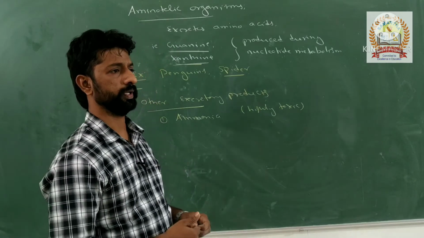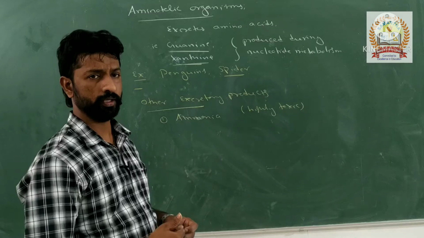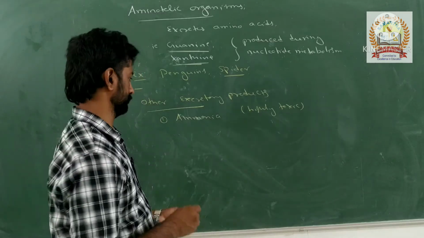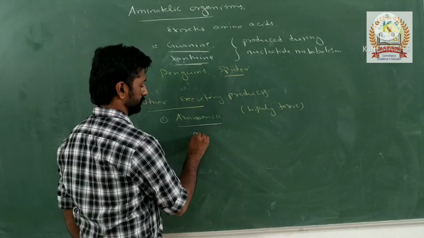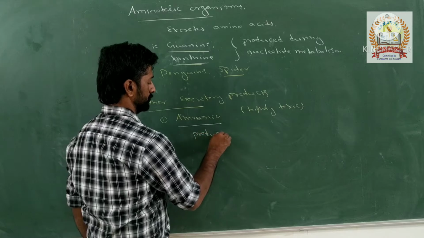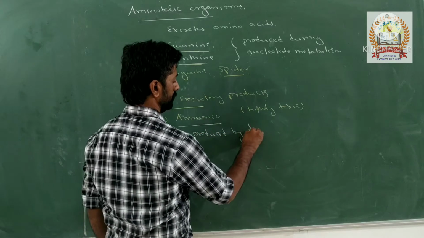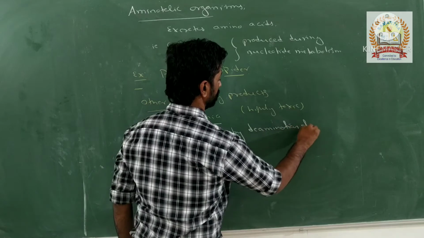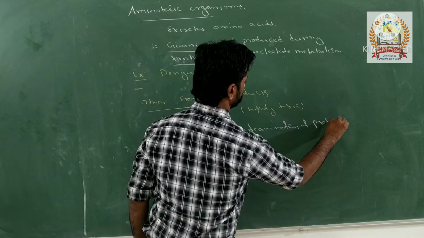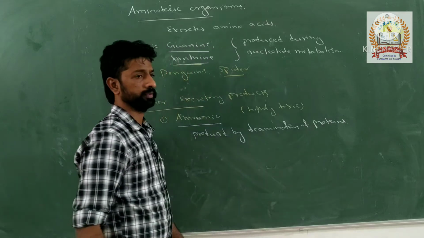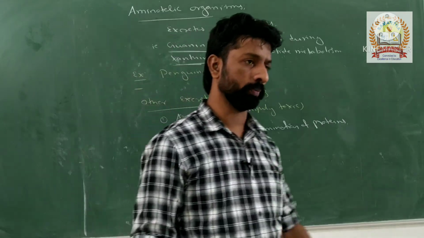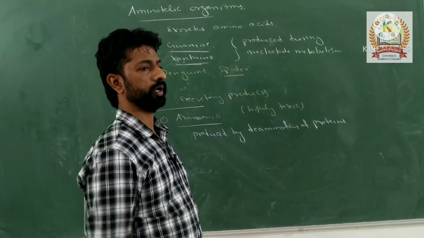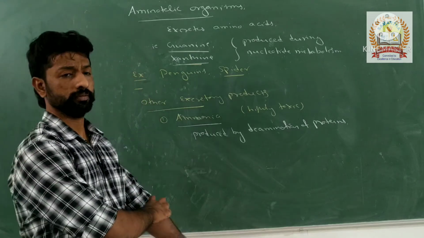It is produced by deamination of proteins. If the intake of protein is more, a greater amount of ammonia will be produced.